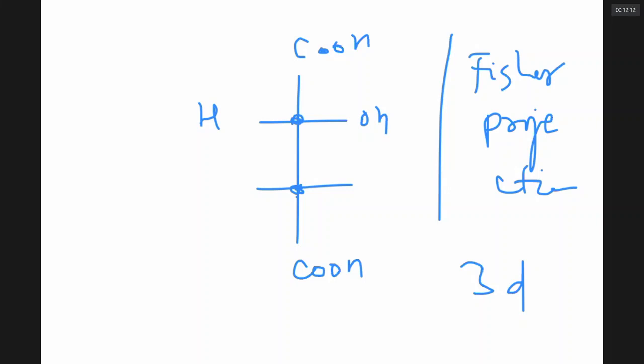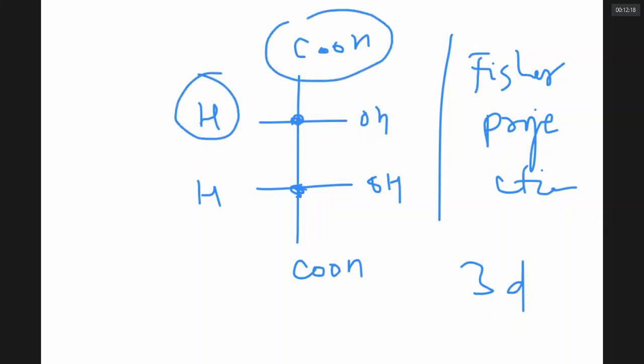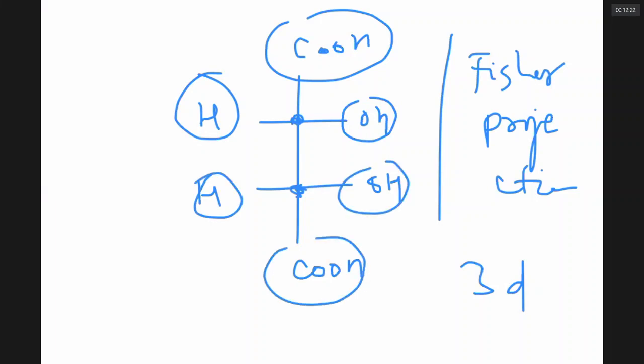If I write a molecule like this, these carbons have 4 different groups. This is also having 4 different groups. And this compound is commonly called tartaric acid. It is there in your tamarind juice, that is, sambar contains this. It is a very important compound. This tartaric acid is available in 3 different forms.